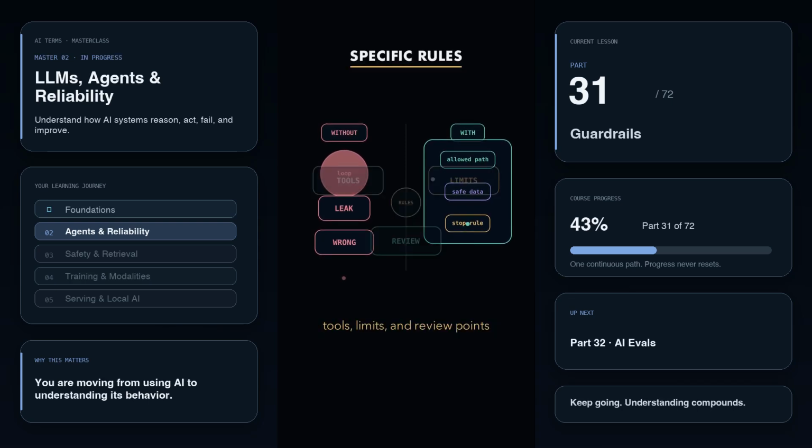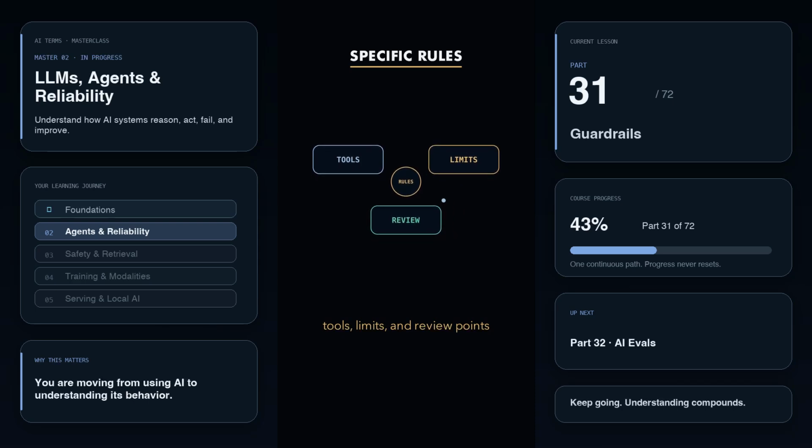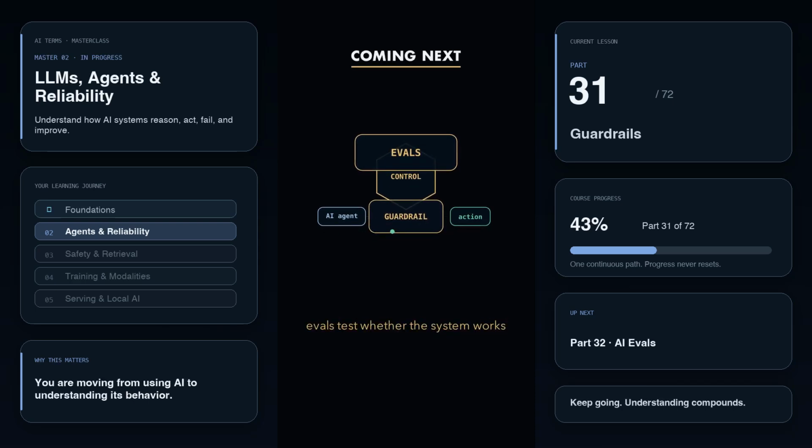Good guardrails are specific: allowed tool names, approved folders, spending limits, output checks, and logs of what happened. Simple idea: guardrails do not make an AI agent smart. They make its actions controlled. Coming next, evals, how teams test whether an AI system actually works.